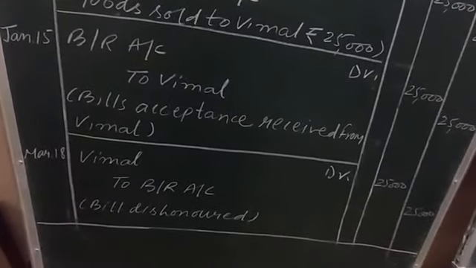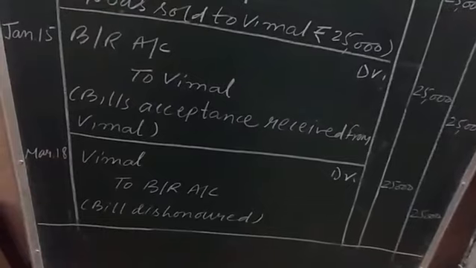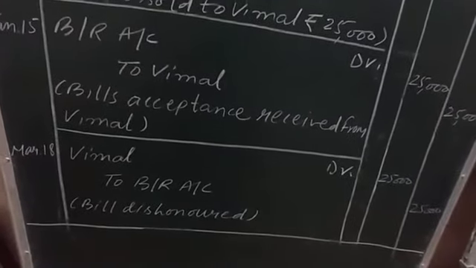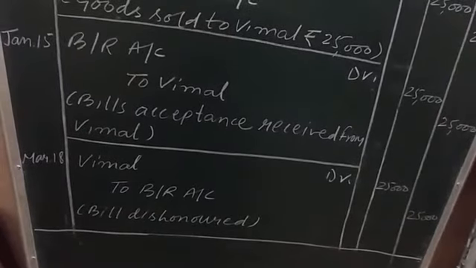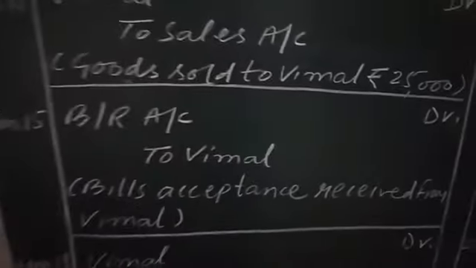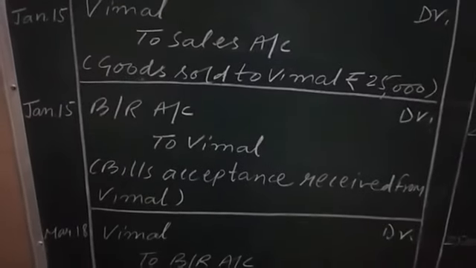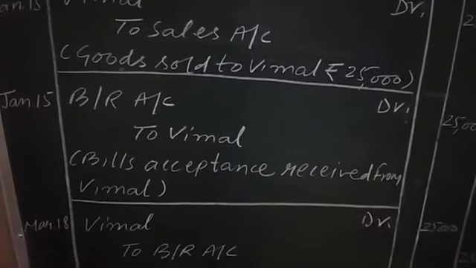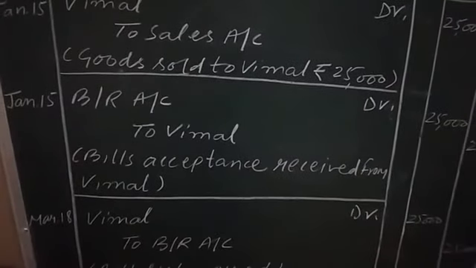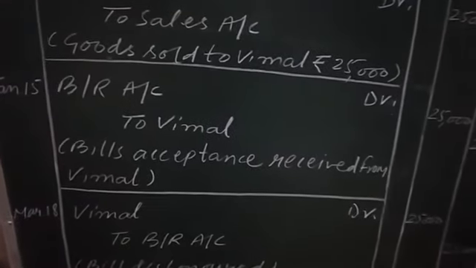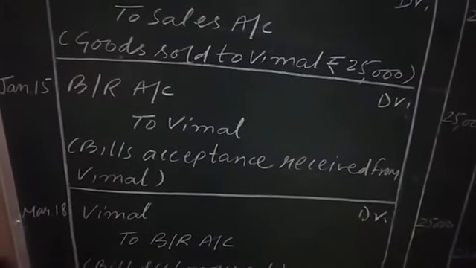Now, on the date of maturity we have calculated, that is March 18, the same bill was dishonored. Now, the bill receivable entry which we passed on Jan 15, that is the second entry, bill receivable was shown on the debit side, but this bill receivable was of no use. Why no use?